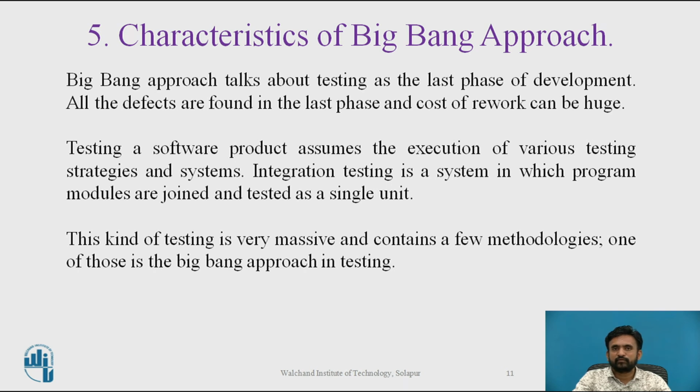And here we have the different characteristics of the Big Bang approach. We can have a number of characteristics. Testing is the last phase of the development life cycle, when everything is finalized, and heavy cost and effort of testing are seen at the end of the software development life cycle, representing the Big Bang approach. Second, the Big Bang approach is characterized by huge rework, retesting, and scrap of software components and programs after the complete software is built. So there may be a special team created to fix defects found in programs after the complete software is built.